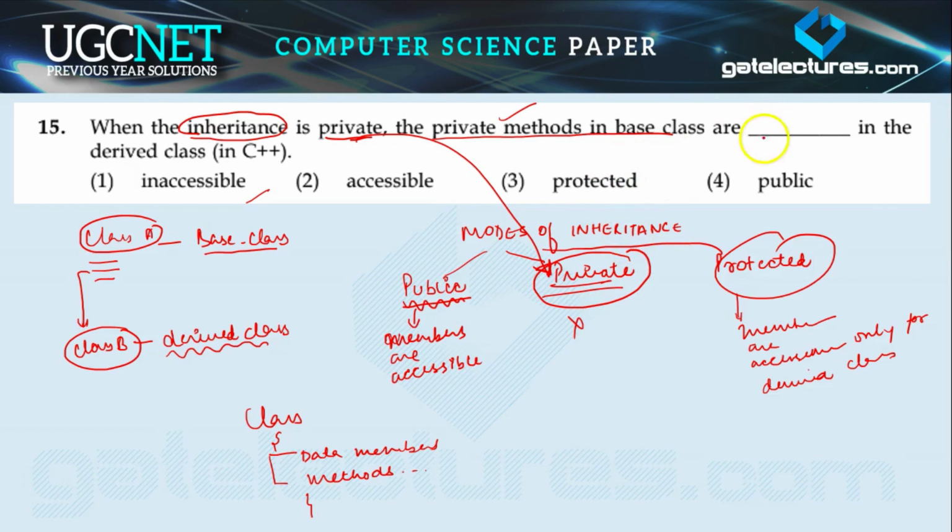So it is inaccessible, whether it's a derived class or any other class, right? Now, so the right option is option A. Okay,